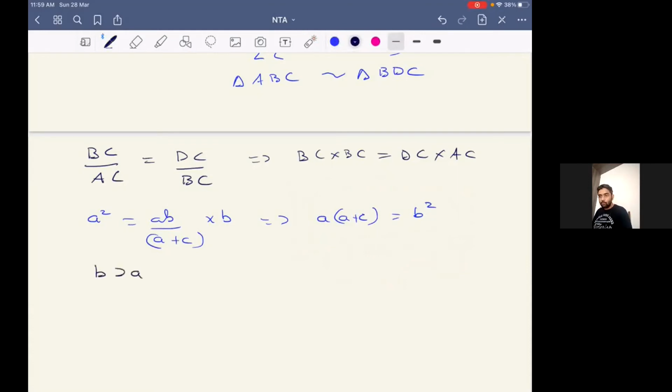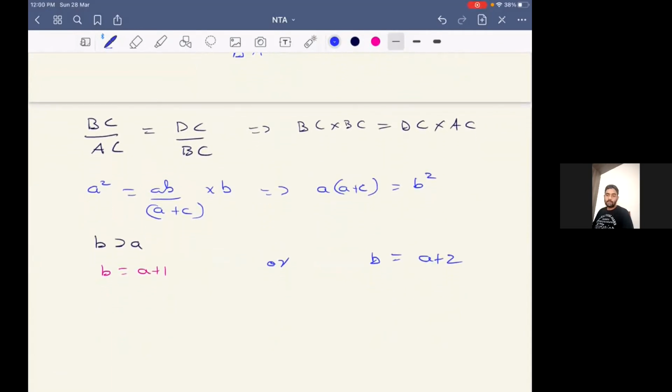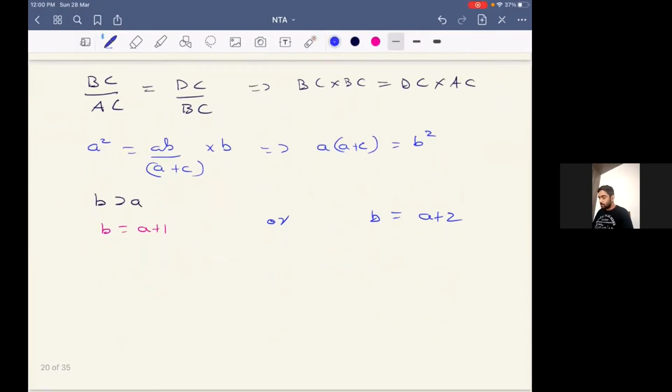If B is greater than A, there are two possibilities. One possibility is that B is equal to A plus 1, and the other possibility is that B is equal to A plus 2. We already know B is greater than A, and we know the sides are consecutive integers. So if sides are consecutive integers, either B will be A plus 1 or A plus 2. So we'll substitute these values in this equation. If B is equal to A plus 1, we'll get A into A plus C equal to A plus 1 whole square.